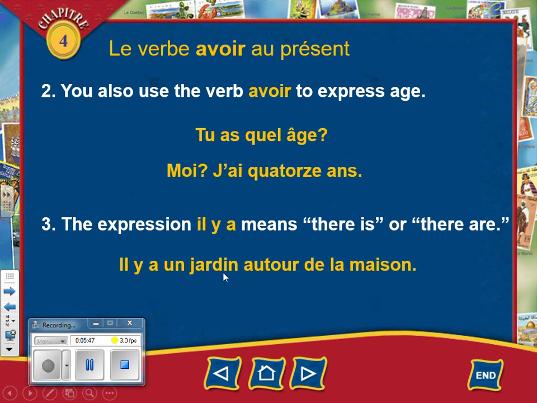Il y a un jardin autour de la maison. Do you remember what autour de means? It means around. There is a garden or a yard around the house. Write down the English as well as the French.